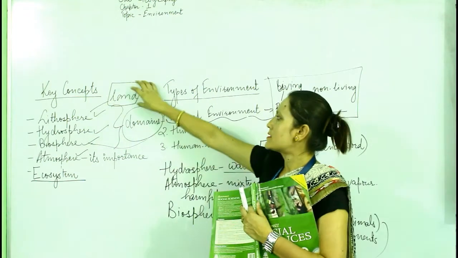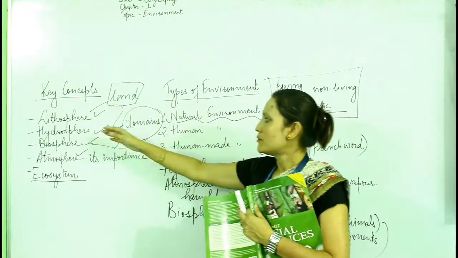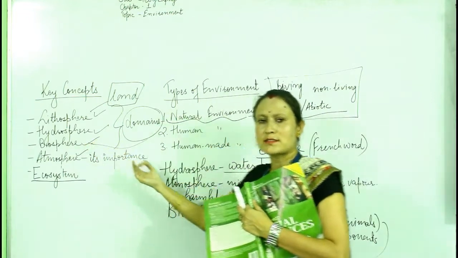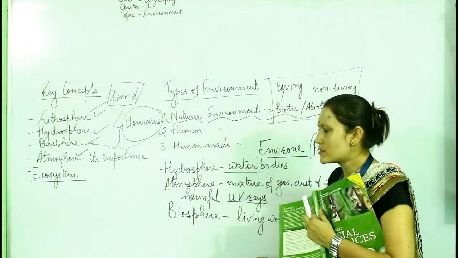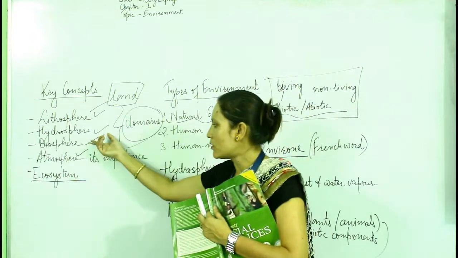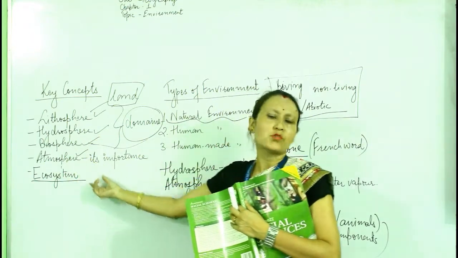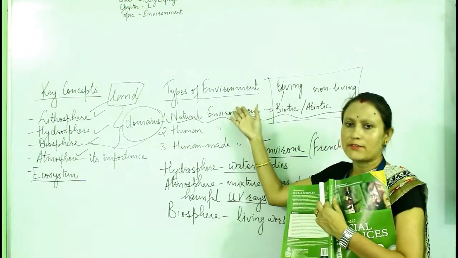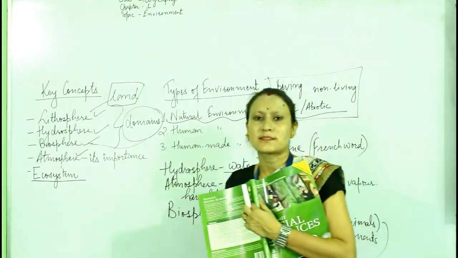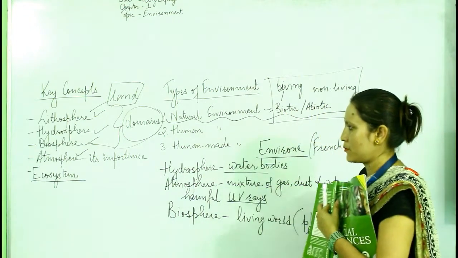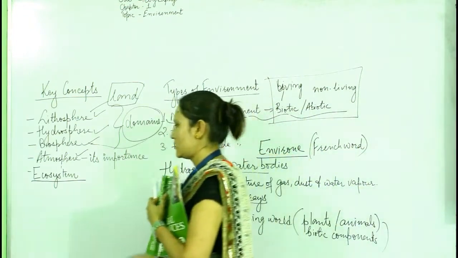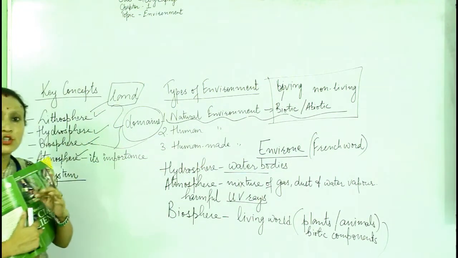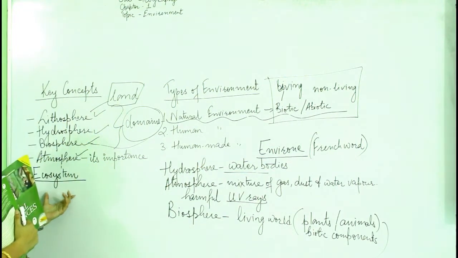Lithosphere, which consists of land; hydrosphere, which consists of the water bodies; and biosphere, which consists of all living organisms. This is also called the living world. And atmosphere, that is the most important domain of the environment, which consists of gas, dust, and water vapor. And by interaction, the system of interactions between all the plants and animals together form an ecosystem.